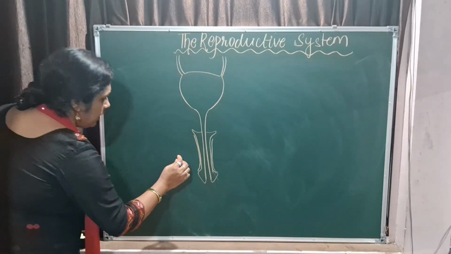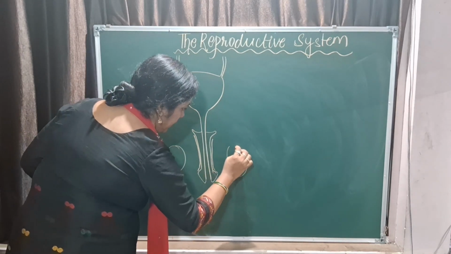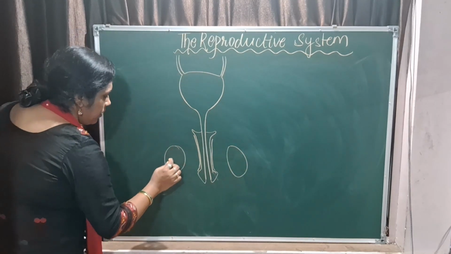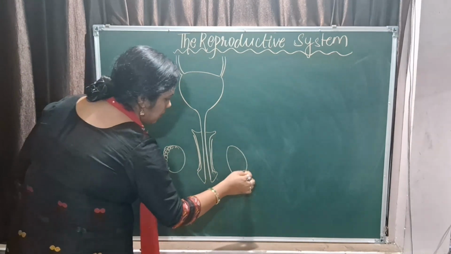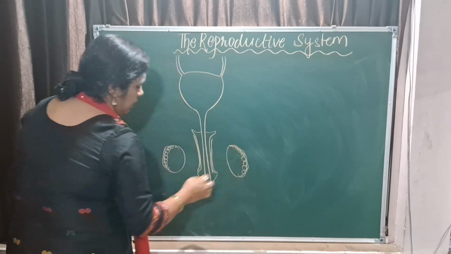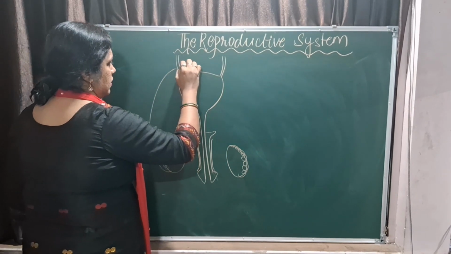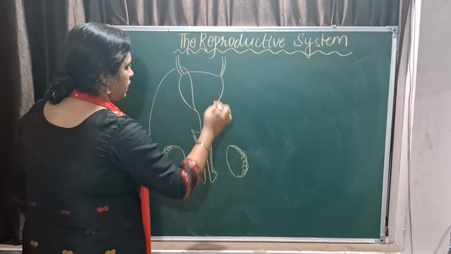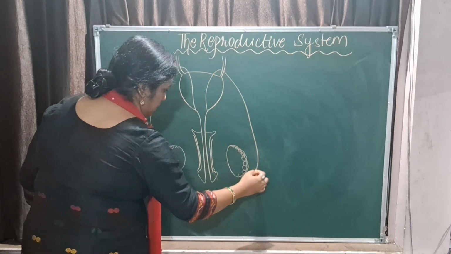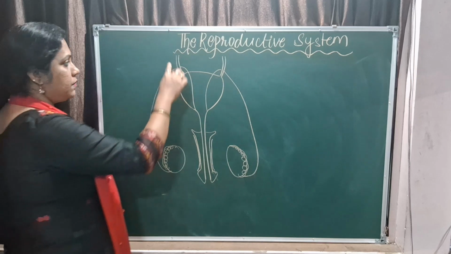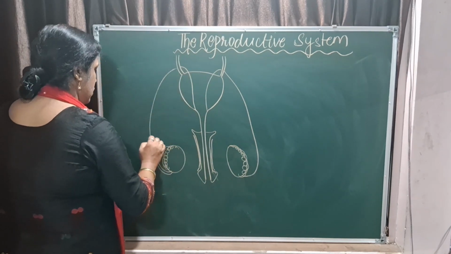Now with that there is a testicle, a pair of testicles. There is the epididymis, a highly coiled structure, and there is this sperm duct, passing over the ureter. So let us have it drawn in detail.